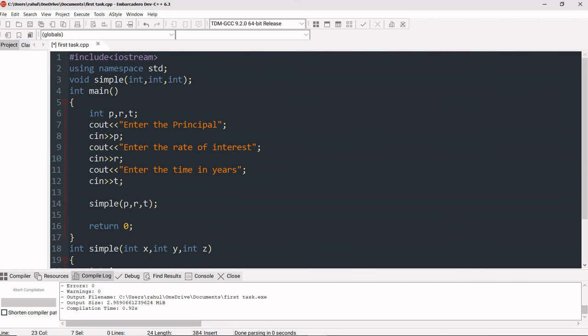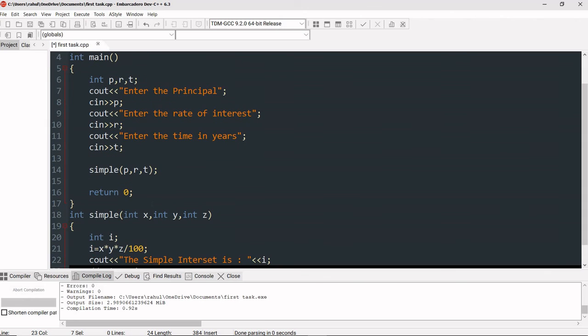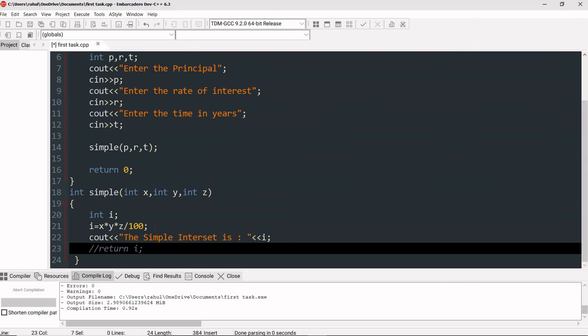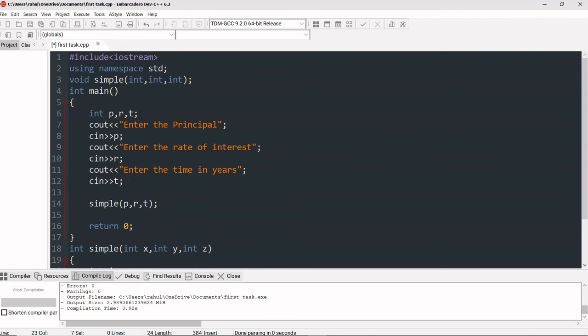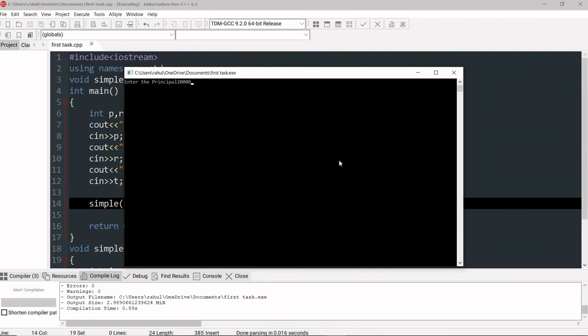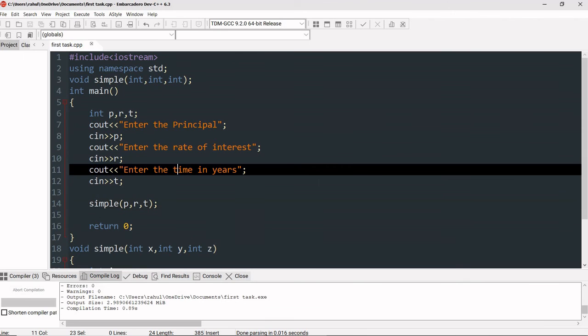So PRT will take input, and we will provide the values of PRT to this function simple. These values will be received inside x, y and z, and then the value of simple interest will be calculated, and it will be displayed through the function only. Okay, so again I'm going to run it. Suppose 20,000, rate of interest is 3% only, and the time in years is suppose 4 years. Then the simple interest is 2,400. Okay, so this works perfectly well. So in this way you can make functions of various types.